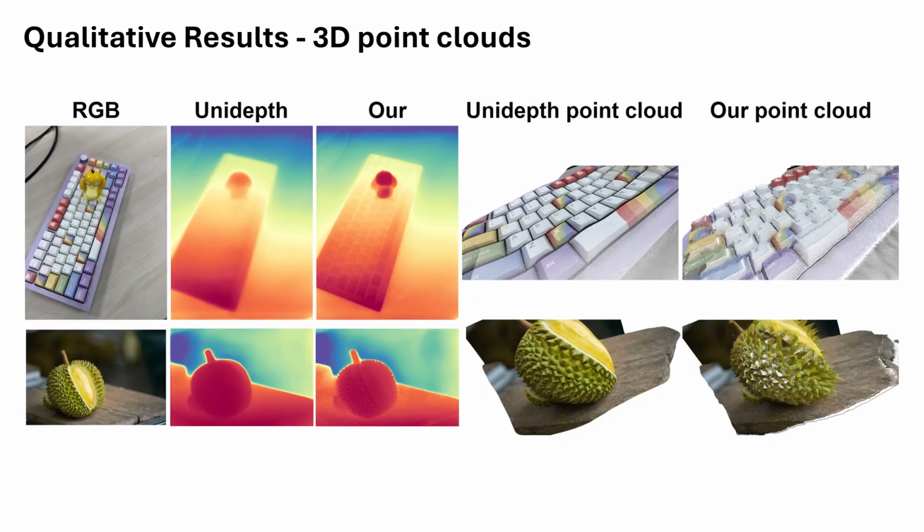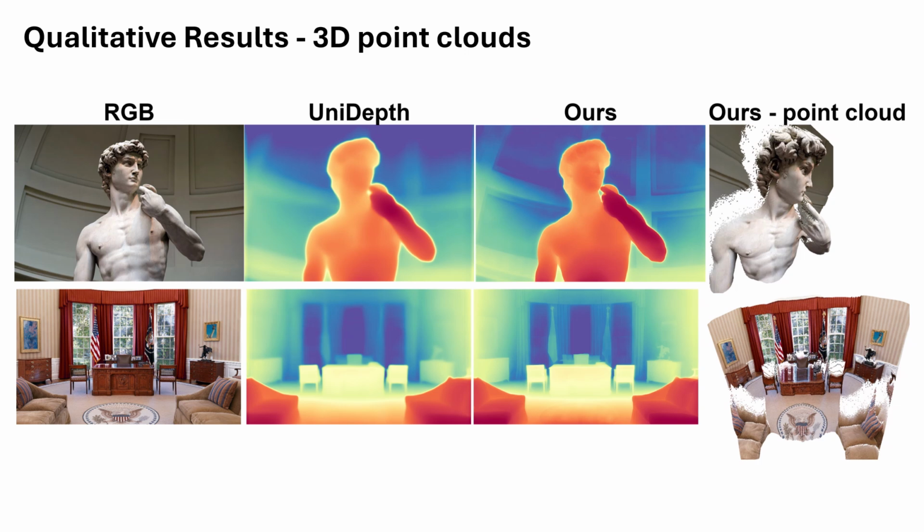In terms of 3D point cloud reconstruction, our method demonstrates a significantly higher level of detail. For example, in the durian scene, our reconstruction clearly captures the spikes on the shell, while UniDepth produces a flat, oversmoothed surface. Similarly, in the keyboard example, our model preserves the contours of individual keycaps, whereas UniDepth renders them as a flat plane. We further show our reconstruction point cloud from other examples.